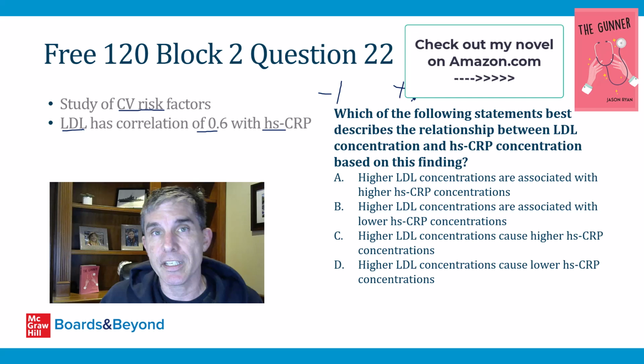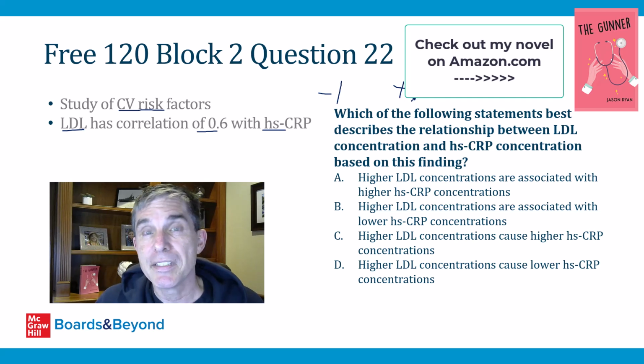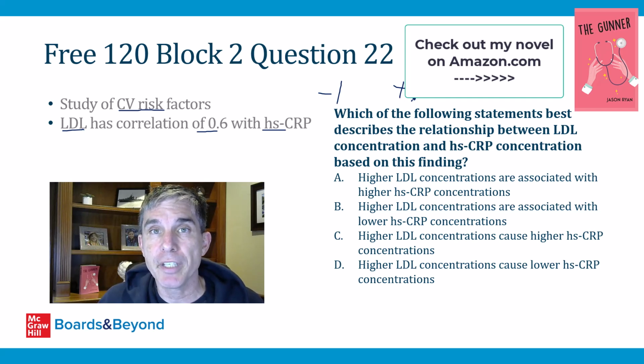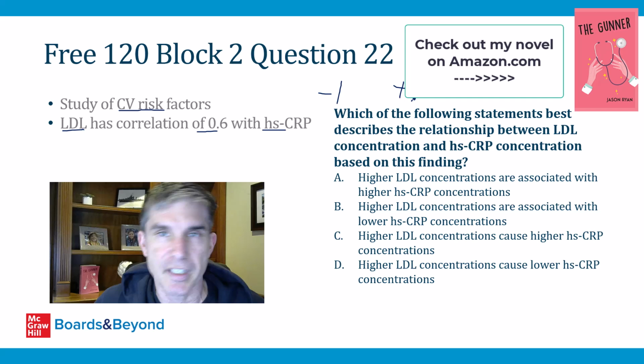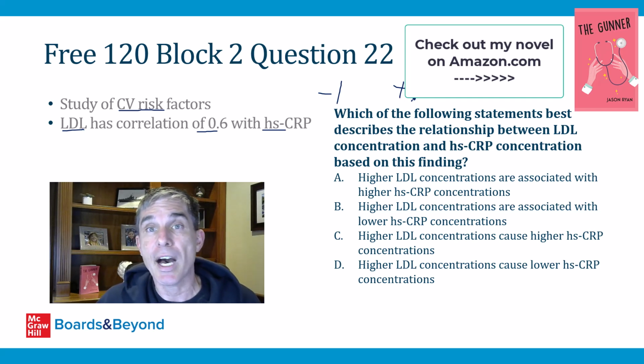On the other hand, if the relationship between LDL and CRP was +1 for a correlation coefficient, that means these two variables are extremely tightly related, such that when one goes up, the other one goes up by nearly an identical amount. In medical science, you never find correlations of +1. The only way you get correlations like this are with physical variables, things like gravity and electrical charges, things that are determined by nature to be locked together. You usually don't see that in medical science. So that's a +1 correlation.